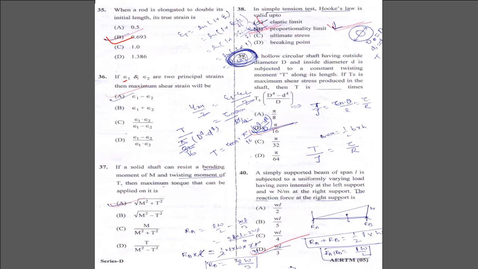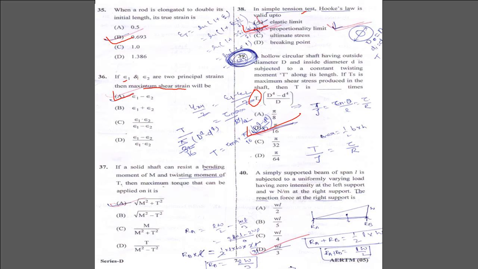Epsilon 1, epsilon 2 are the two principal strains. The maximum shear strain will be epsilon 1 minus epsilon 2. For a solid shaft, the equivalent twisting moment is root under M square plus T square. In a simple torsion test, Hooke's law holds up to the proportional limit. For a hollow shaft, T_s is equal to pi by 16 times (D^4 minus d^4) by D.